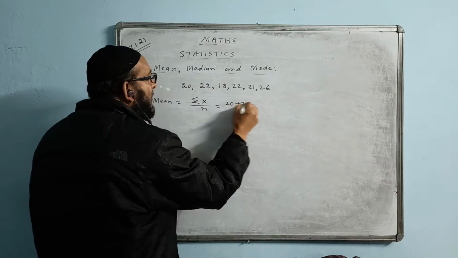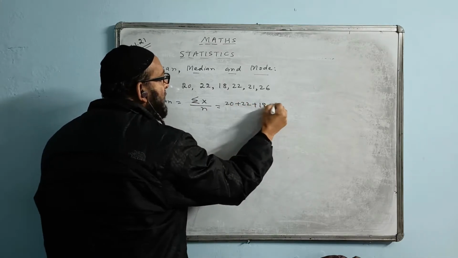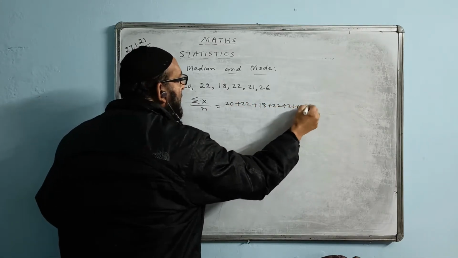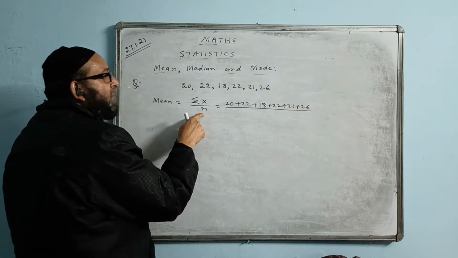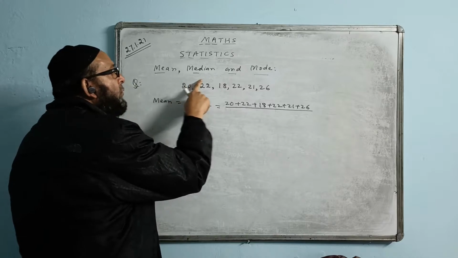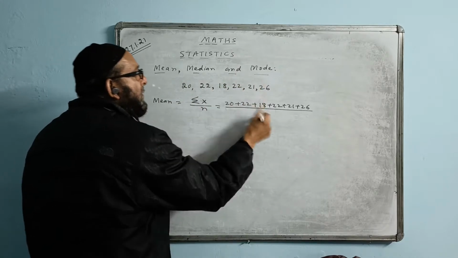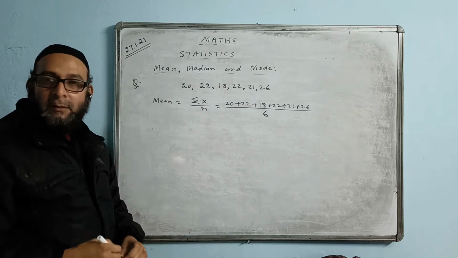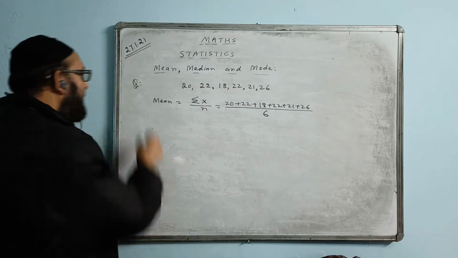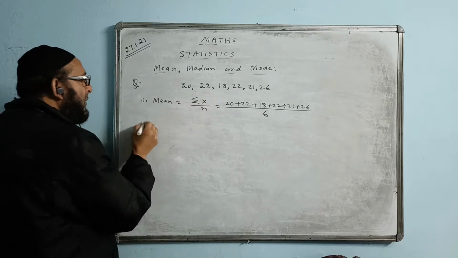That is 20 plus 22 plus 18 plus 22 plus 21 plus 26 upon n, where n means the total number of data. How many data are there? 1, 2, 3, 4, 5, 6. Then divide by 6 and you get the answer. You just calculate, that will be the answer. I am not calculating, I am just leaving it incomplete.